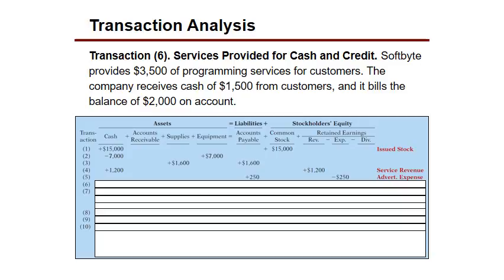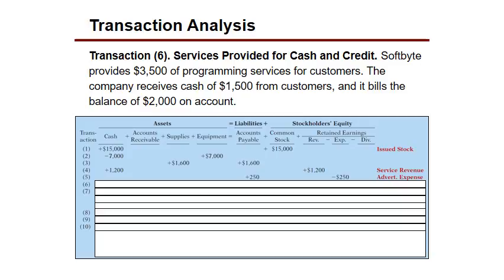All right, good. Take a look, and we say that we provided $3,500 of program services for a customer. We receive $1,500 up front, and we bill the customer for the rest. So we know we're going to have revenue here of what? $3,500 because we provided this service. Again, what's going to happen? Stockholders' equity is going to come up $3,500. We know that through the revenue.